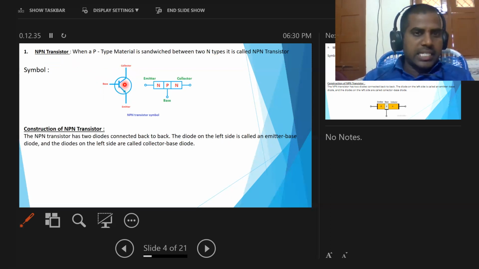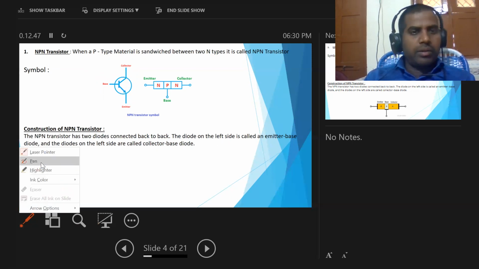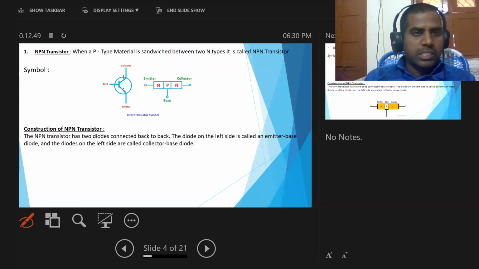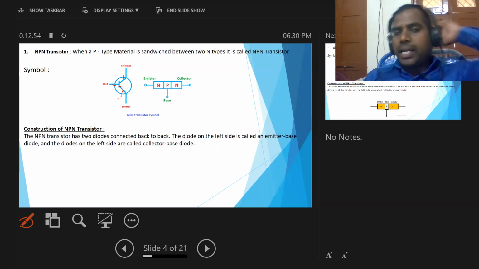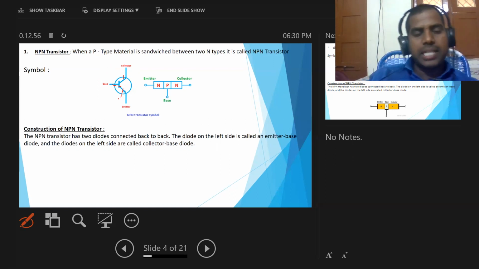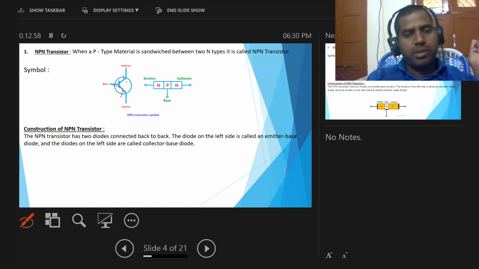In this transistor there are three parts. We know them: emitter, base, collector. So how to determine collector, base and emitter in this symbol?